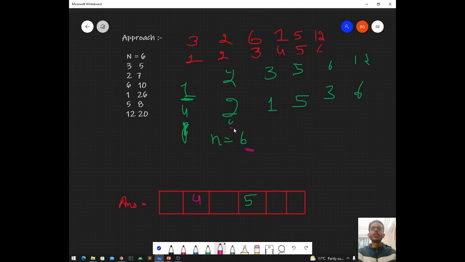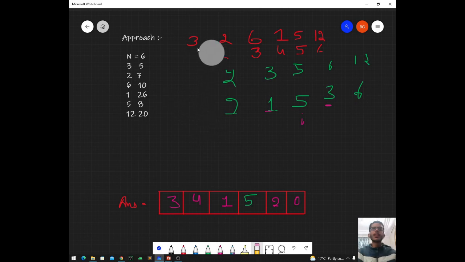So 6 minus 2 is basically 4, so we can give him 4 points. In the same way, now we will just increment our I. Now we can give this first player 3 points. Now we can just again increment the I, and now we can give this fifth player 2 points, and then we can give this third player 1 point, and the sixth player is not gonna win, so we are gonna give him 0 points for now.